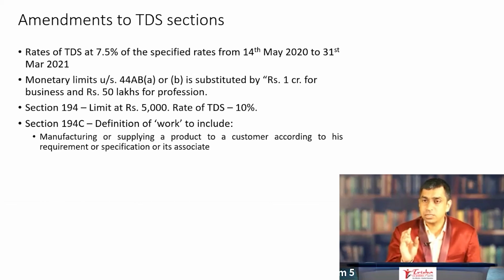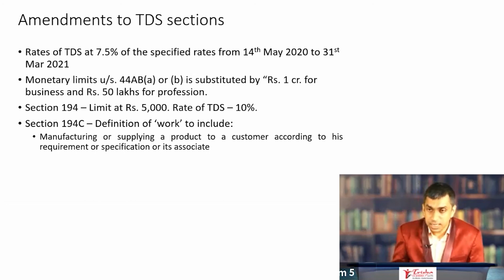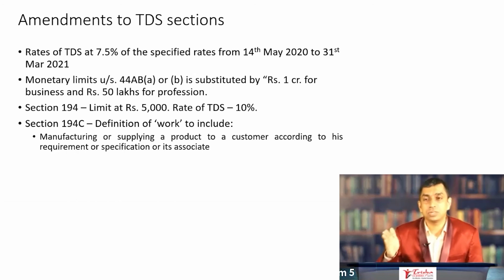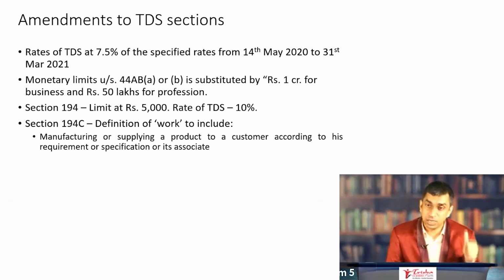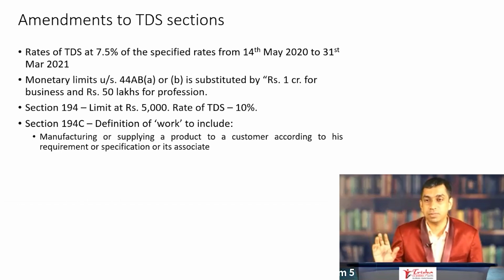Many of these sections have now changed to be made applicable to individuals and HUFs only if in the preceding year, the turnover in their business crossed 1 crore or the turnover in their profession crossed 50 lakh rupees. So many of these sections, 194C, 194J, 194I, 194A even, will be applicable to individuals and HUFs only if they were carrying on business in the preceding year and the turnover crossed 1 crore, or if they were carrying on a profession in the preceding year and the gross receipts crossed 50 lakh rupees. So these are the two carte blanche changes that have taken place in the TDS sections.